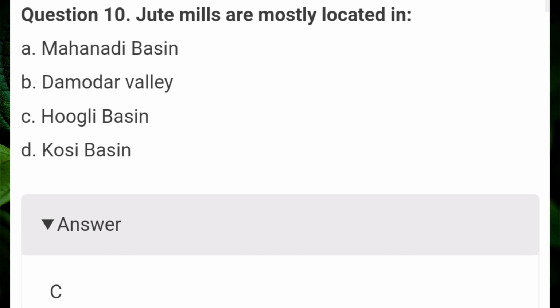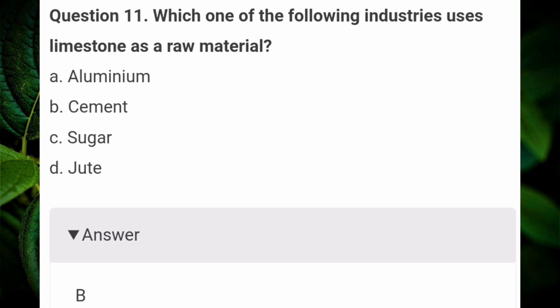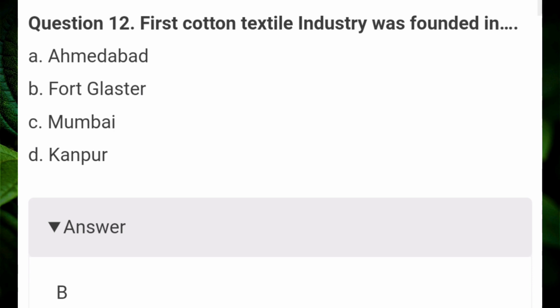Jute mills are mostly located in? Answer C. Hooghly Basin. Which one of the following industries uses limestone as a raw material? Answer B. Cement. The first cotton textile industry was founded in? Answer B. Fort Gloucester.